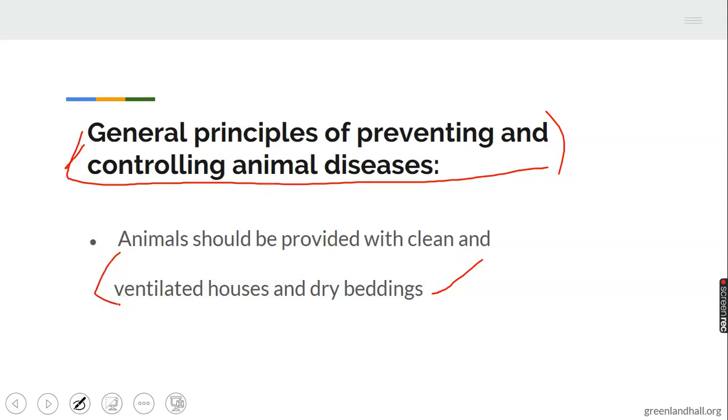That is regular or good sanitation measure. The farmer should always practice good sanitation measures. Animals should be kept in a very clean environment to prevent the spread of any disease.